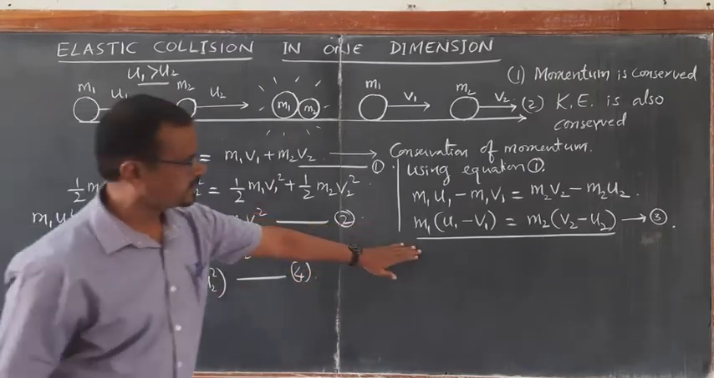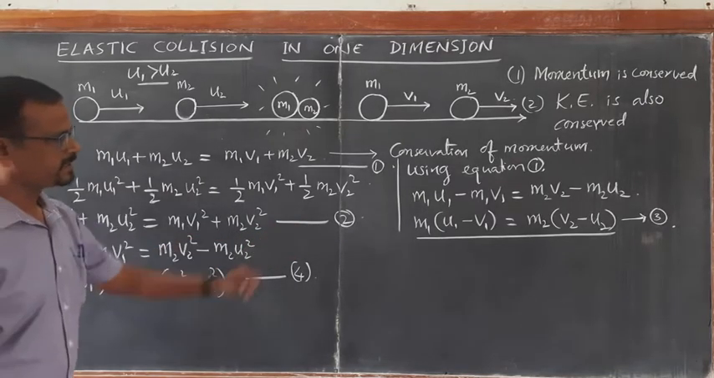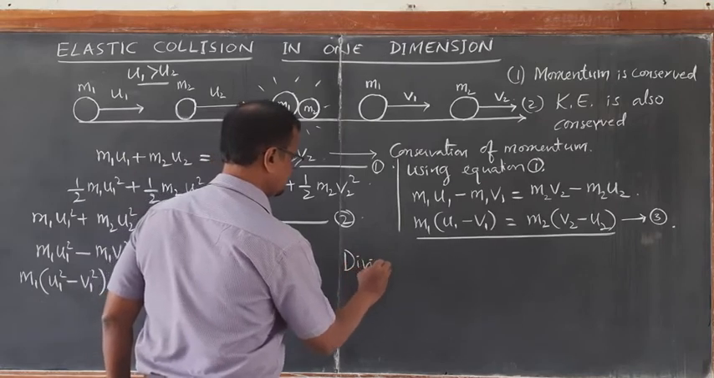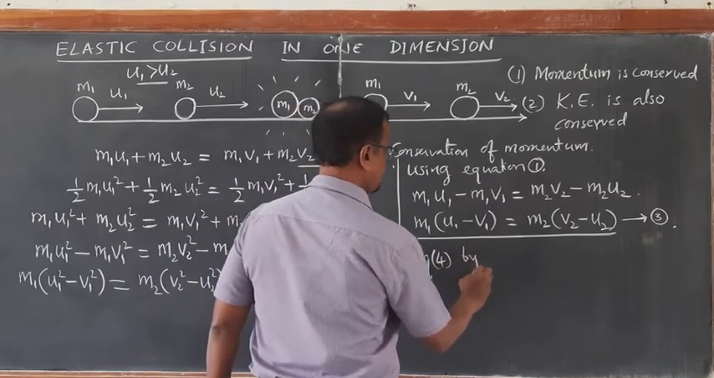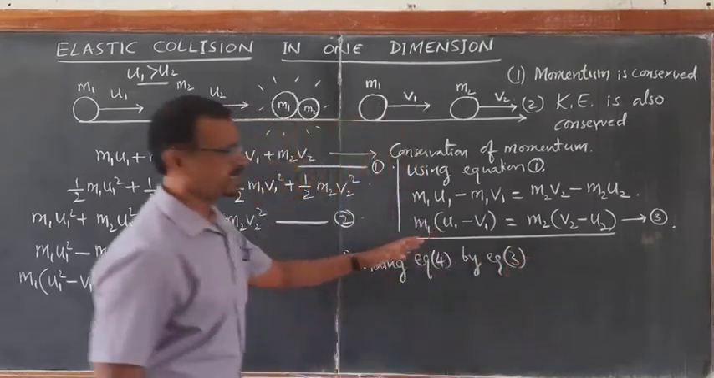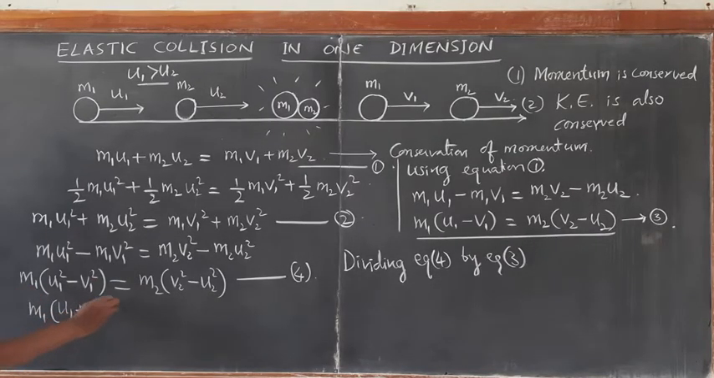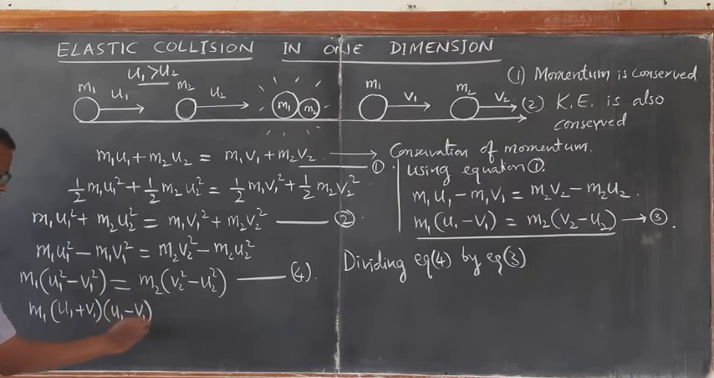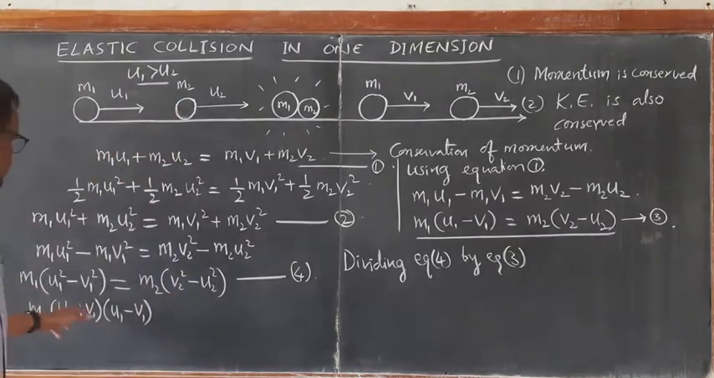Now look at equation number 3 and equation number 4. Dividing equation 4 by equation 3, left hand side by left hand side, right hand side by right hand side. Then what do we get? m1 into bracket u1 square minus v1 square. I will write it as u1 plus v1 into u1 minus v1. A square minus b square is equal to a plus b into a minus b.